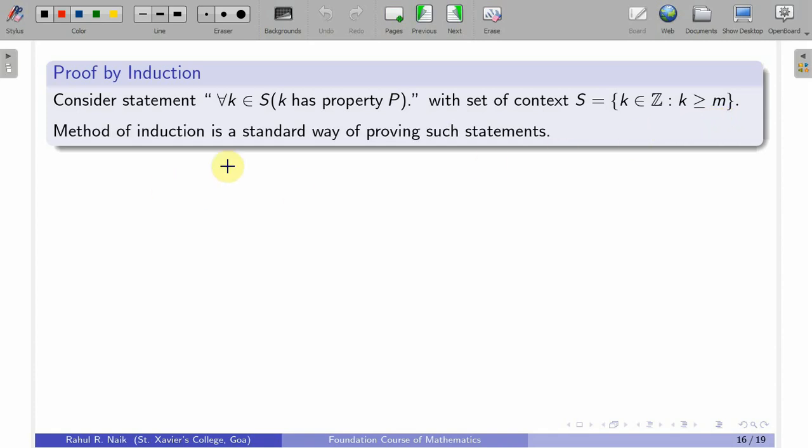So, method of induction is a standard way of proving such statements. Whenever we have a context in terms of a subset of integers or a subset of natural numbers, we use the method of induction to prove such kind of statements.